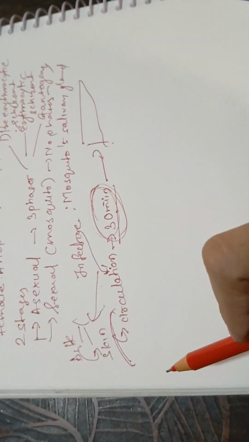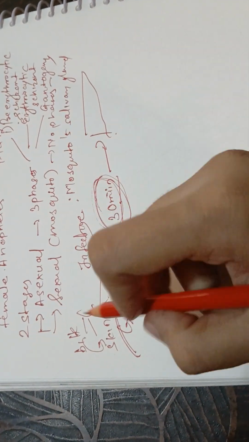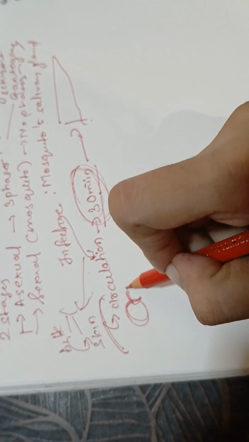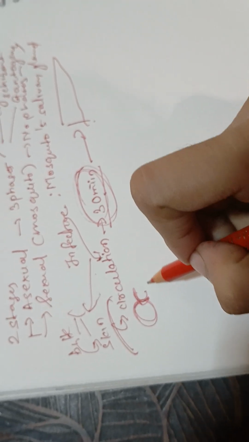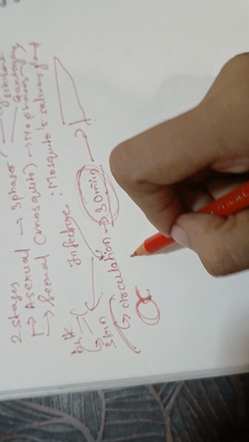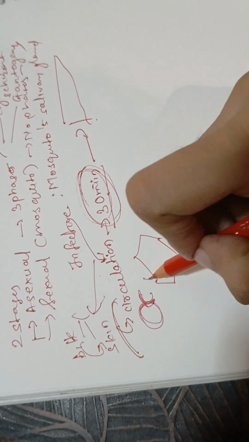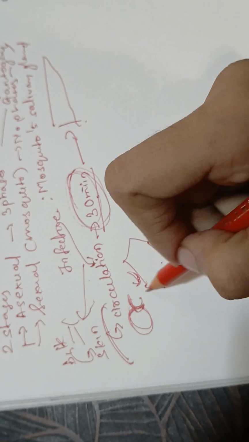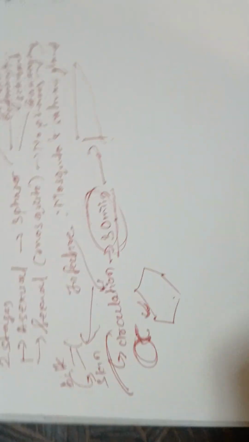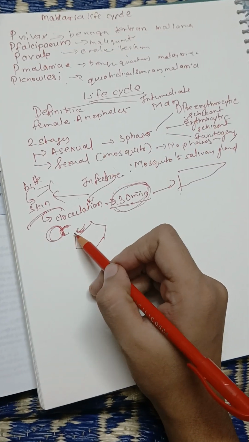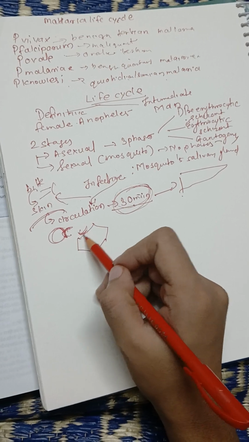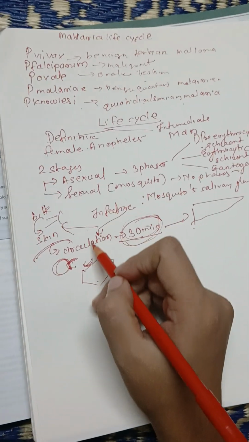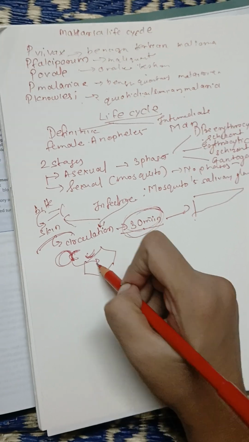Now in the liver, the mosquito sporozoites have a circumsporozoite receptor, and this receptor gets attached to the hepatocytic receptor. It will enter into the hepatocytes.